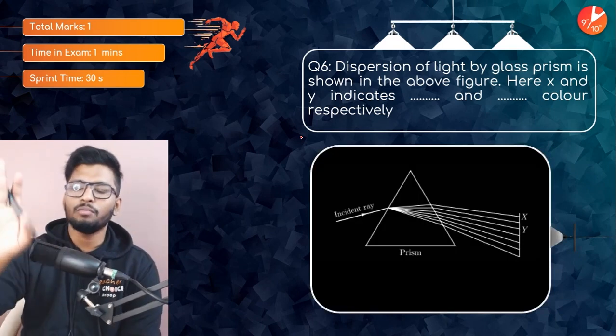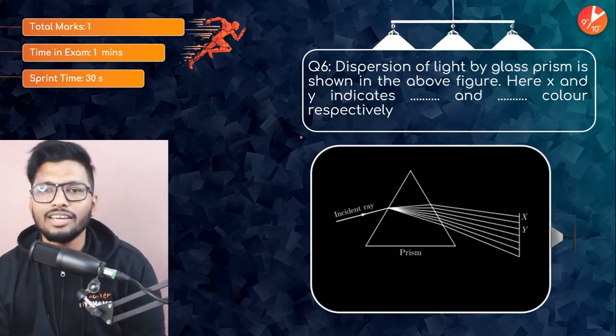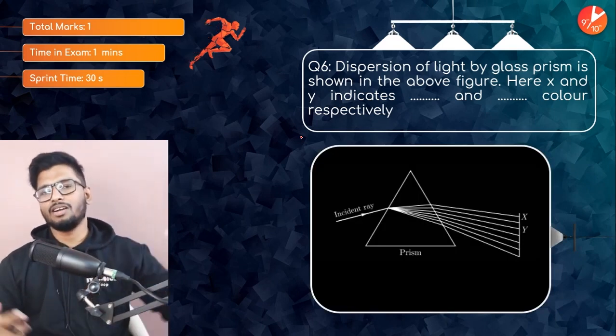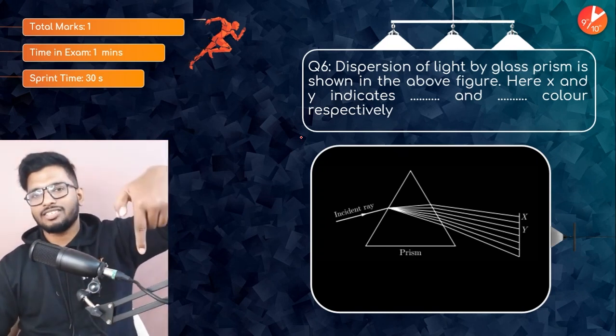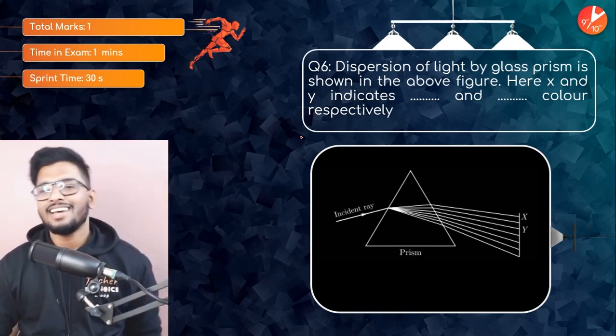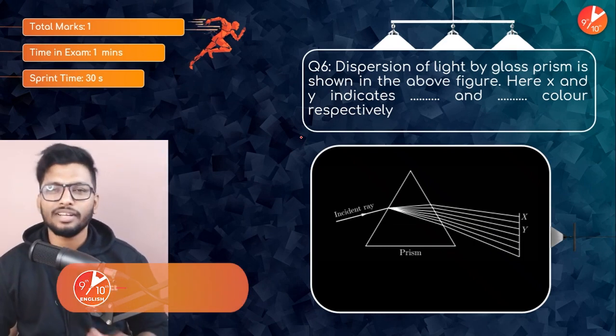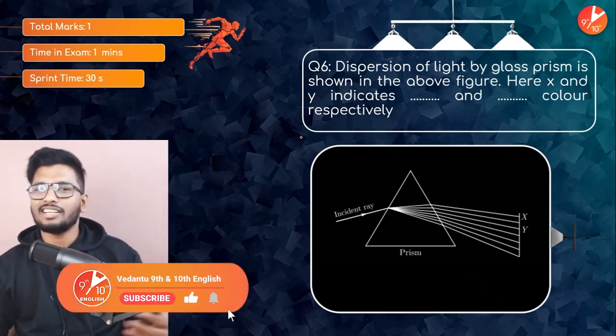Look at the picture one more time, people. What do you think are the colors given here? Come on, bacche log. Chat box, comment section, put down the answer. This, I believe, is going to be a super easy question, but I know that a lot of you guys still get confused over it.